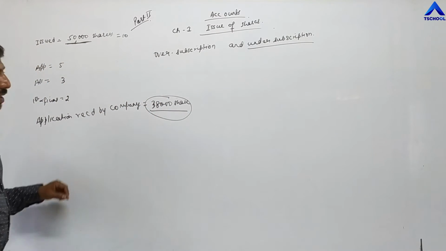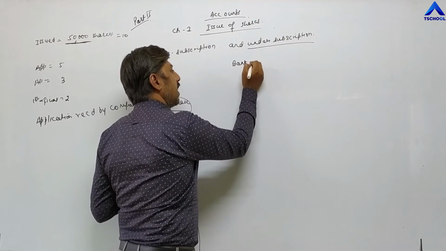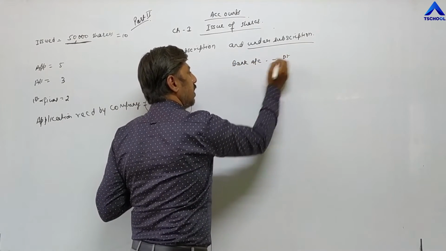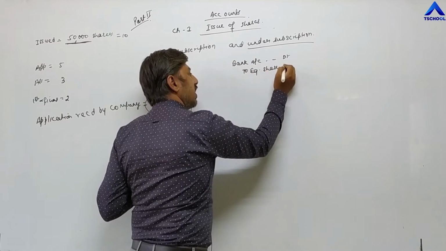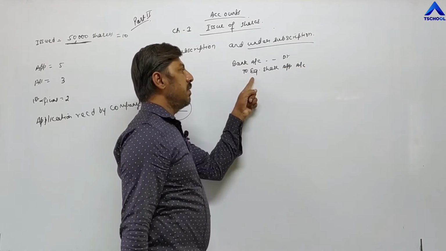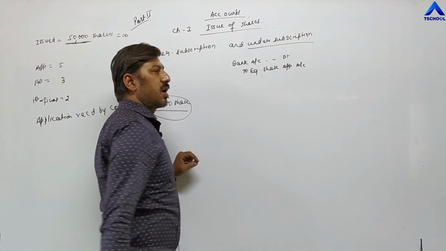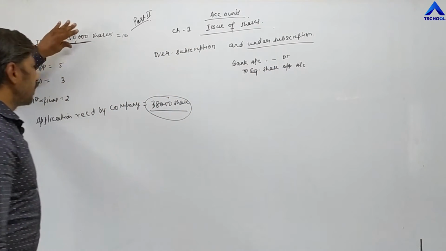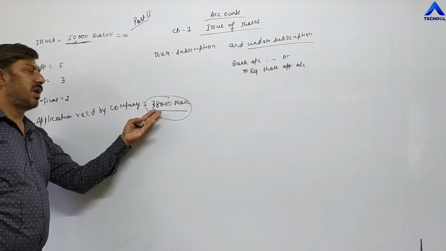For example, the first entry becomes bank account debit to equity share application account. I am writing equity application in short; APP means application. So here the company has issued 50,000 shares, but they are receiving applications only for 38,000 shares.